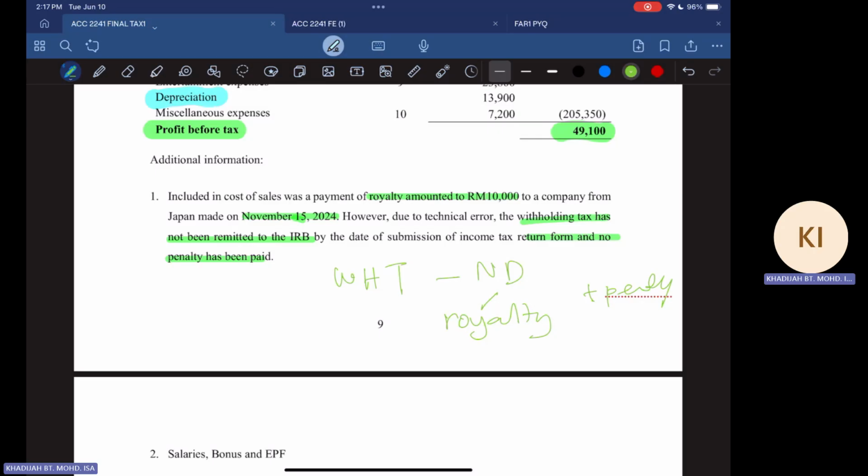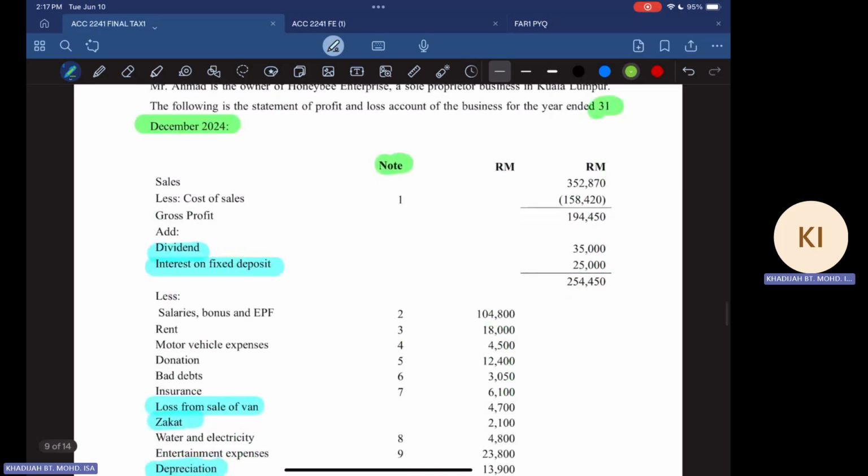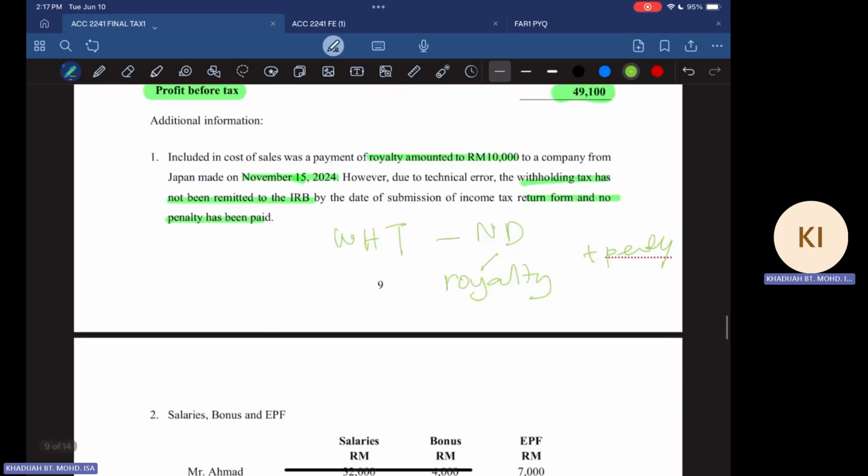So what is in your profit and loss account is only the amount of royalty in the cost of sales here, right? So note number one here, you have the payment of royalty of 10,000 ringgit. But that amount is not allowed because why? You have not complied with your withholding tax. So when it's not complied, the amount is non-deductible. So what you have to do, you have to add back this amount which is not allowed. All right, so that will be your adjustment number one.